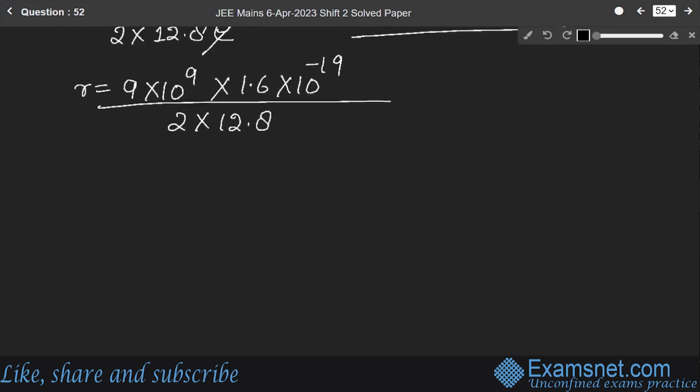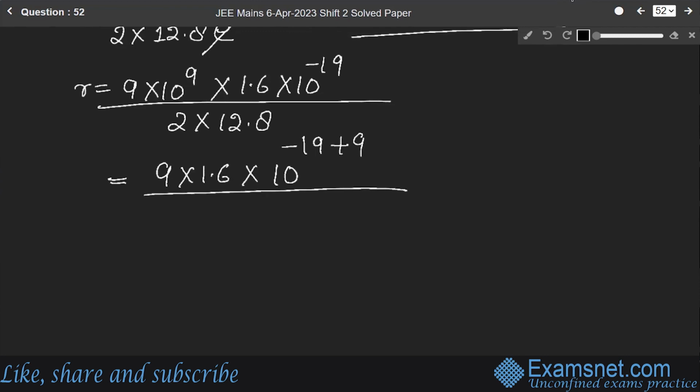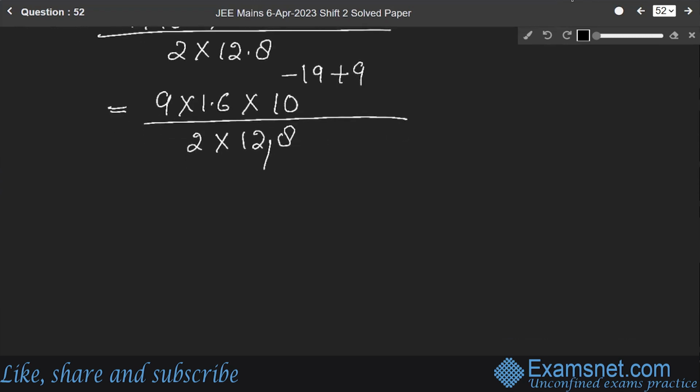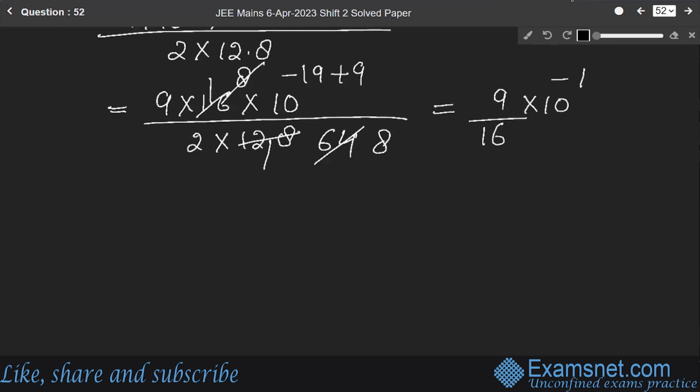Solving it, we get 9 over 16 into 10 to the power minus 10.